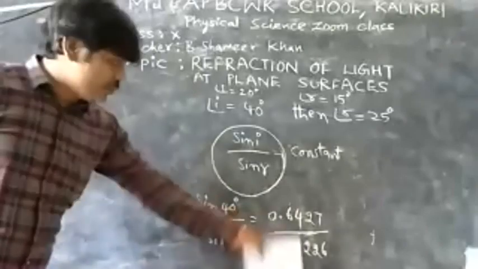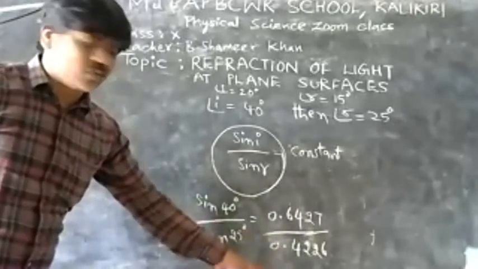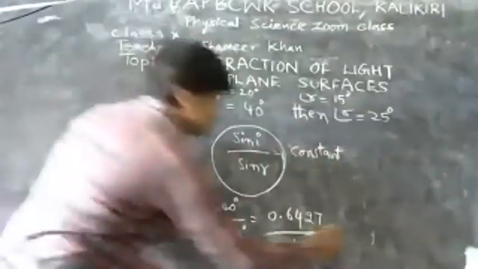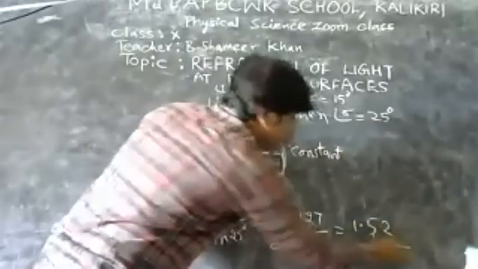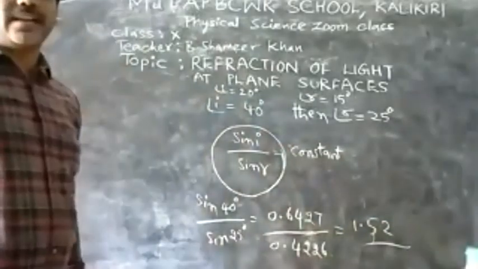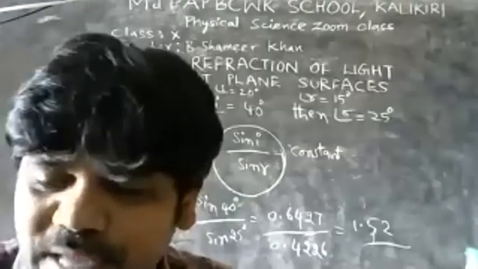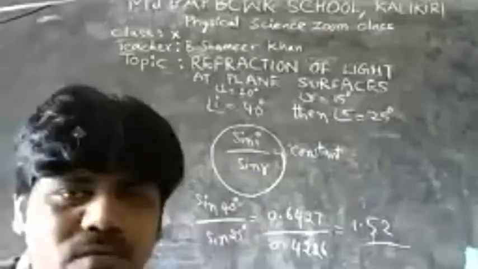If you divide these, you get 1.52. Please calculate and check. So what is the refractive index of glass? Look in the textbook table, what is it? 1.52. This is how you get the value.